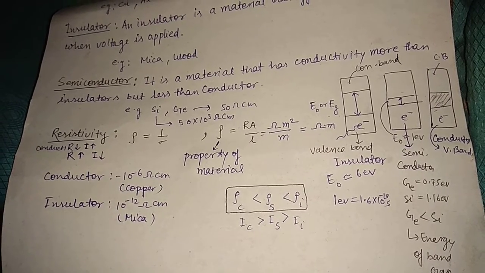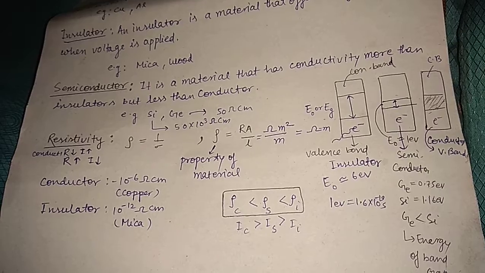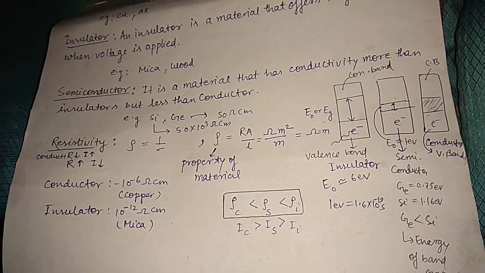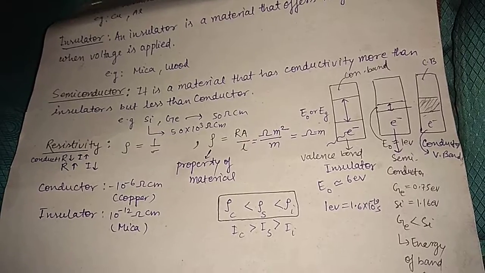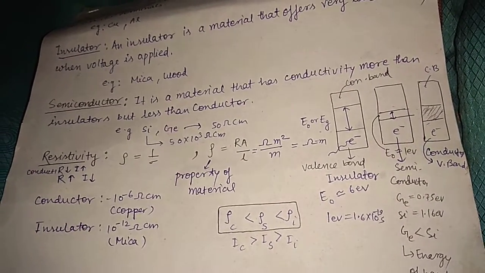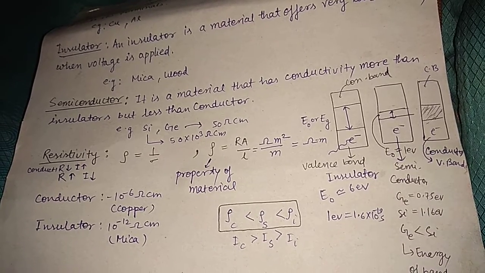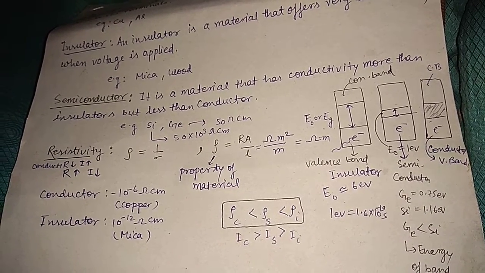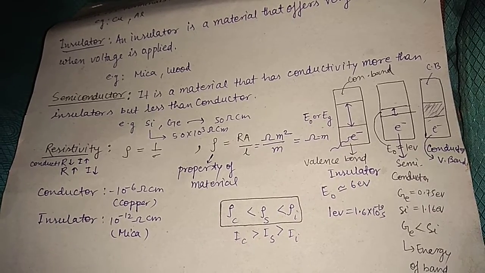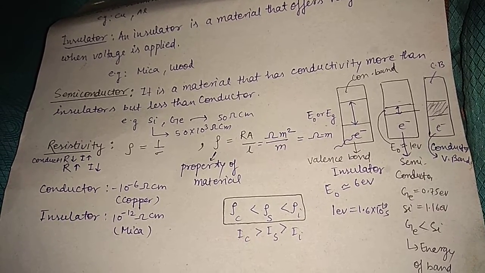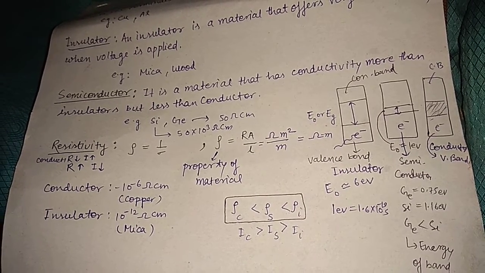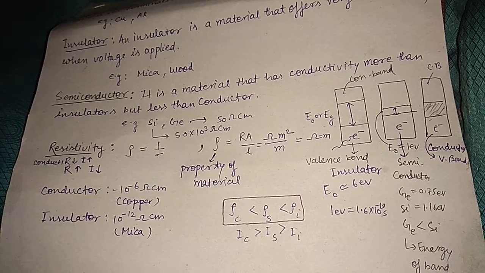So you can see E_G, which means energy band gap, or it is called the forbidden gap. E_G value is approximately 6 electron volts, more than semiconductor and conductor.